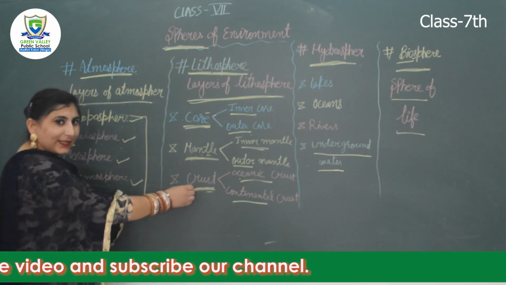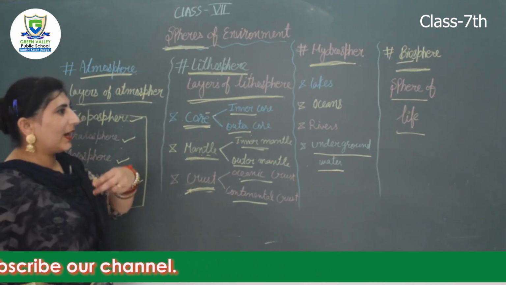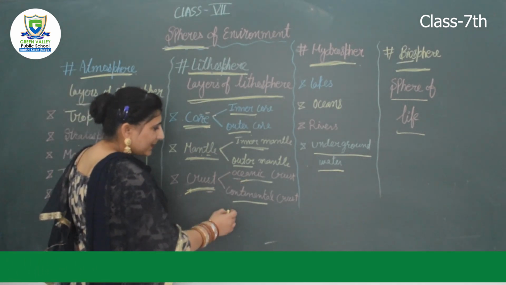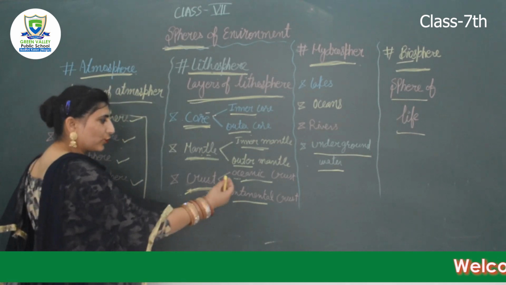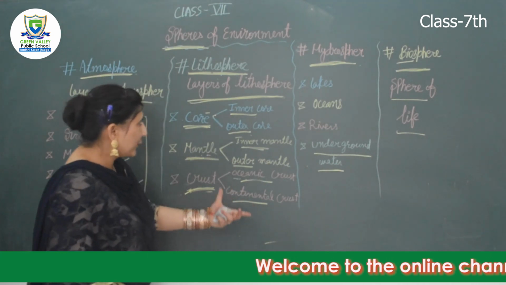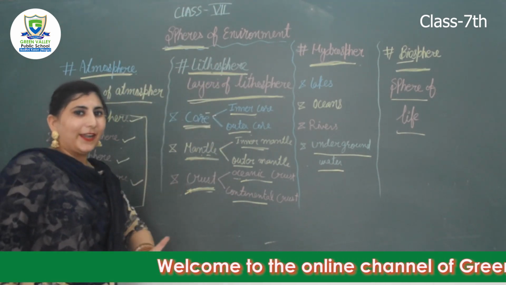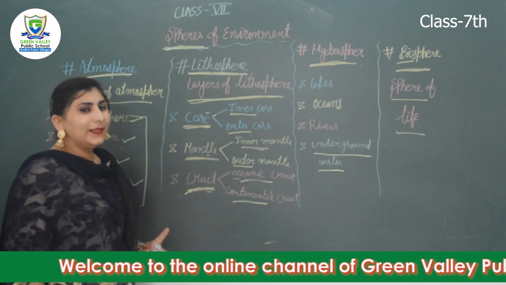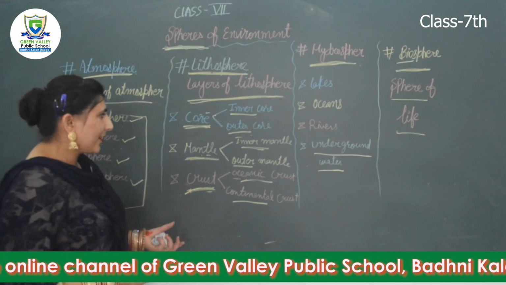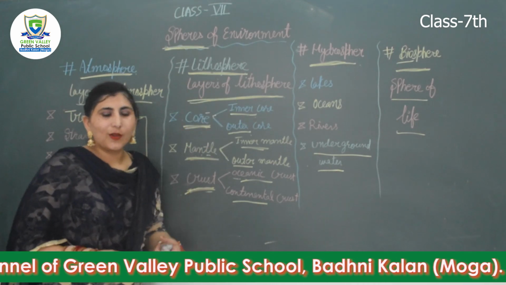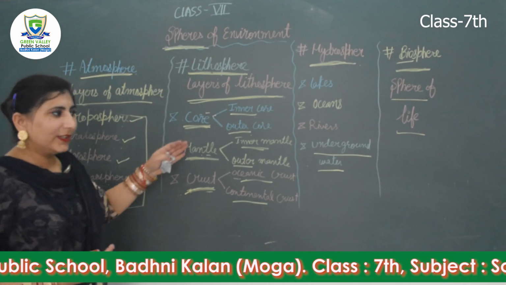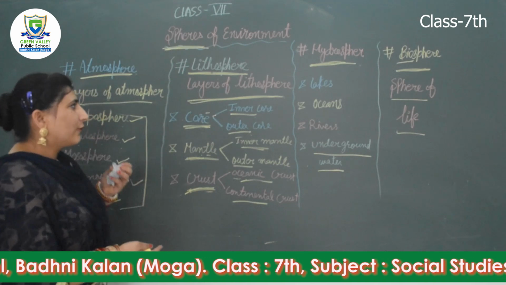The third one is crust. Crust is the topmost layer of the earth or lithosphere. It is a solid layer. It is divided into oceanic crust, the crust under the ocean, and continental crust, the crust under the continent. Lithosphere provides us land to build factories, hospitals, houses, buildings, schools, etc. This layer is also rich in oil and minerals. And forests are also there, which are the living house for the wild animals.